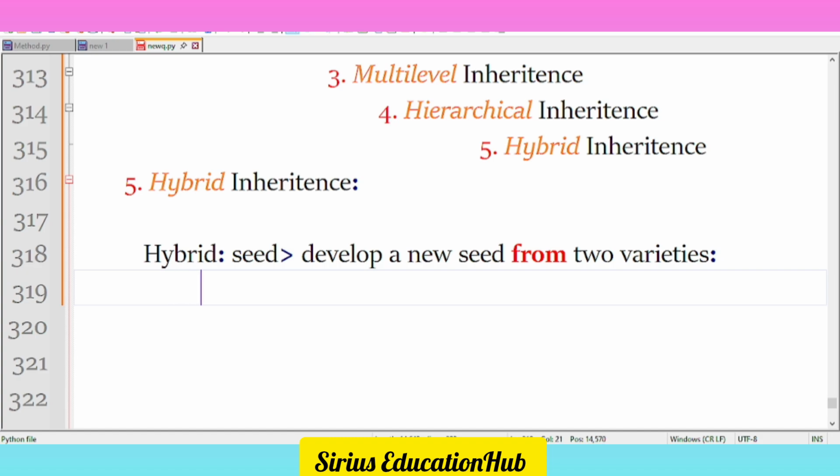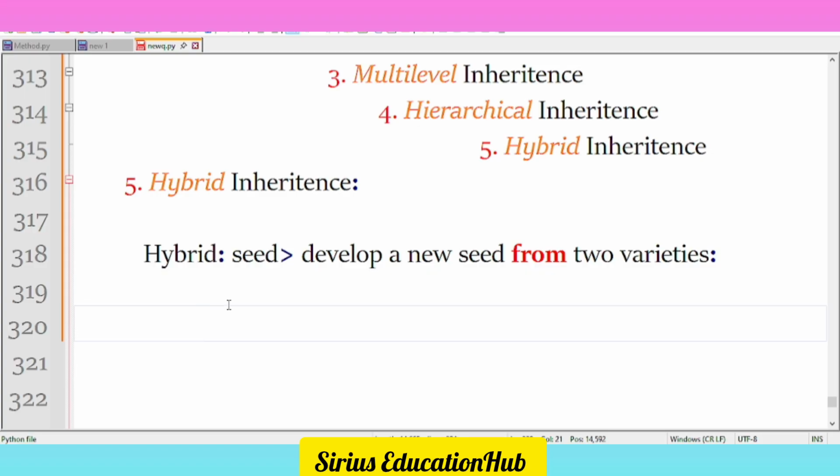Okay, is it so clear? In case of hybrid inheritance, the same concept we are applying here. It's a special type of inheritance where you will find more than one type of inheritance.